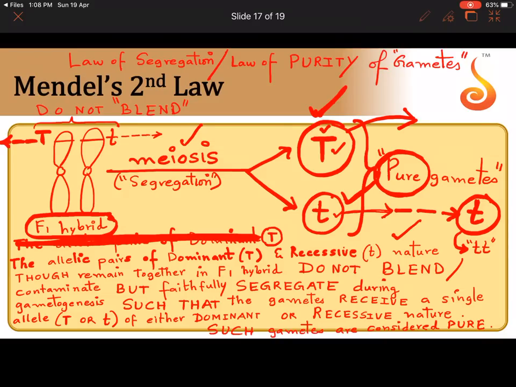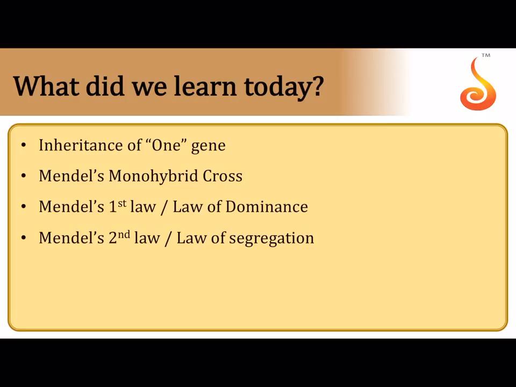And how did it produce gametes with two types of alleles? That is because of segregation. That is because during meiosis the alleles separate from each other, they don't mix or contaminate or blend with each other. So if you have a gamete with small t, only then you can have a plant which is small t, which is dwarf. That's why you have a dwarf plant in the ratio of tall and dwarf in the ratio of 3:1. Okay.